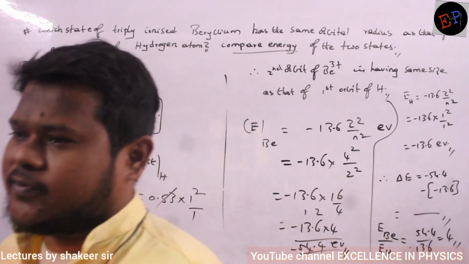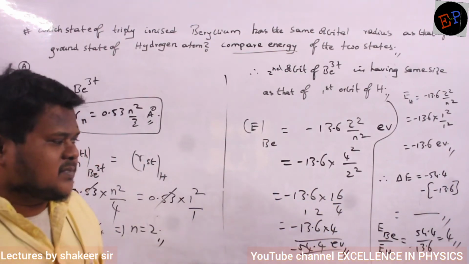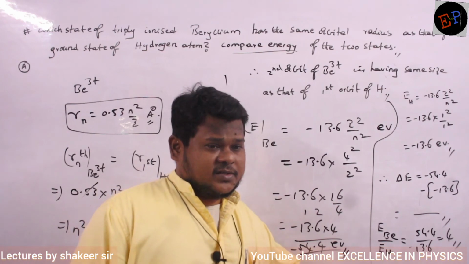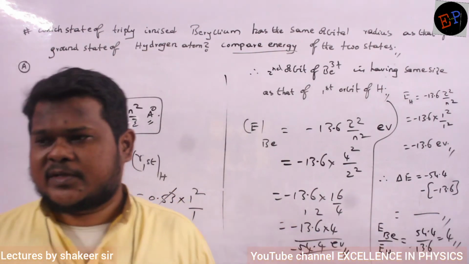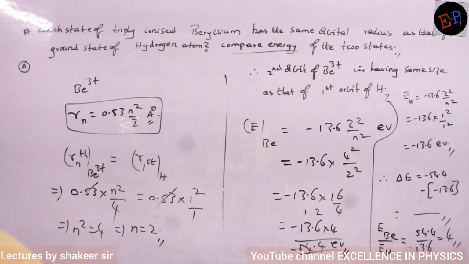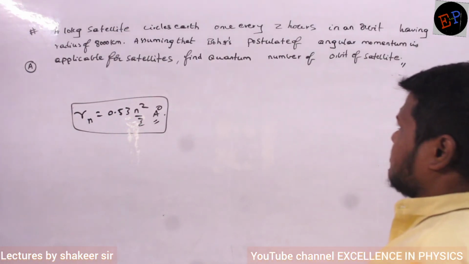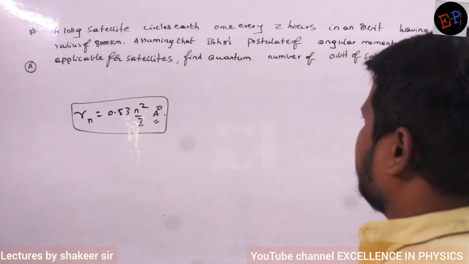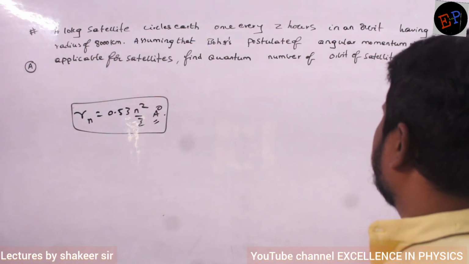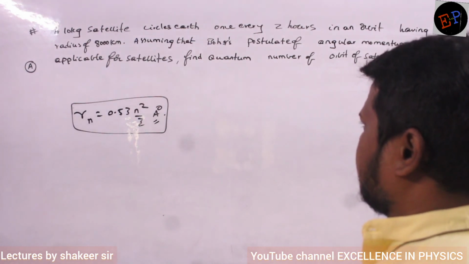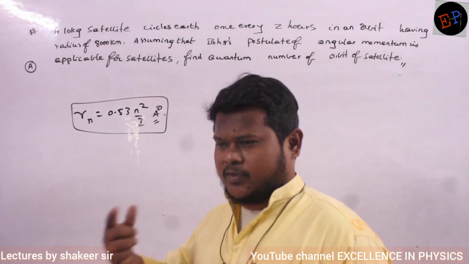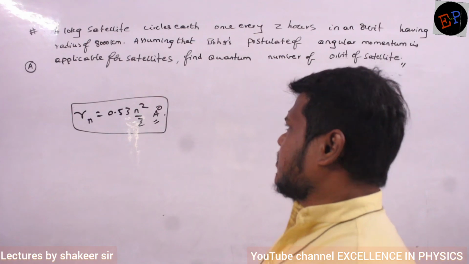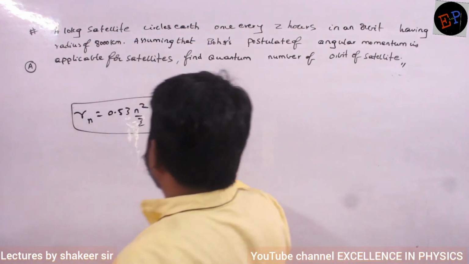So it means the energy of the second orbit of beryllium is 4 times more when compared to the first orbit of hydrogen. Clear? That's it. So there is a 10 kg satellite. It is rotating around Earth every 2 hours in an orbit having a radius of 8,000 kilometers. So it means in every 2 hours it is making one rotation around Earth, in a radius of 8,000 kilometers.